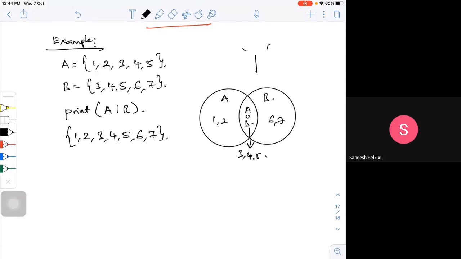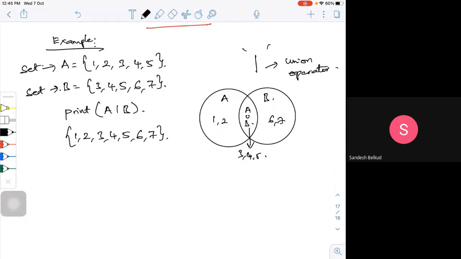So this is my union operator because this is one set. This is set A, this is set B. This kind of operation I can do using Python, so you can try this in the Python shell.